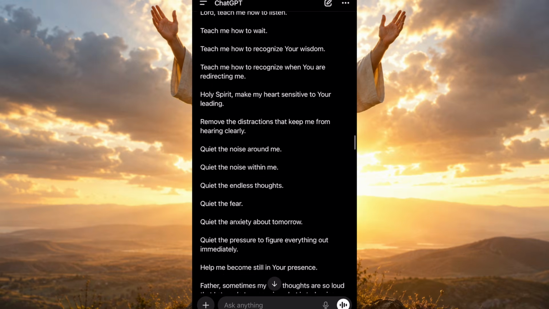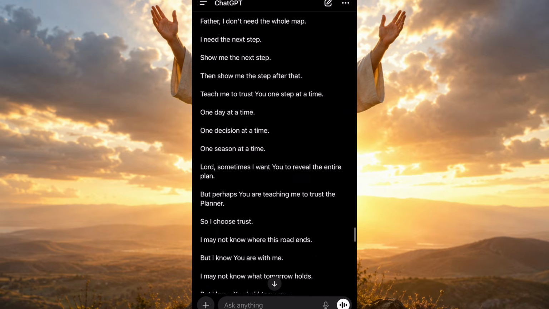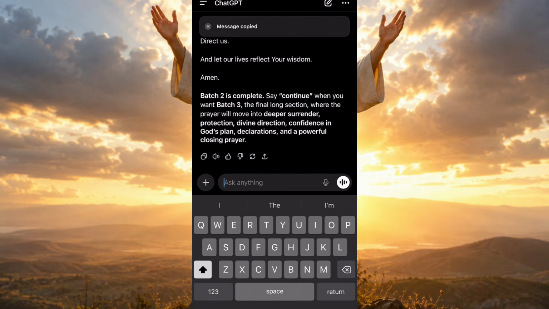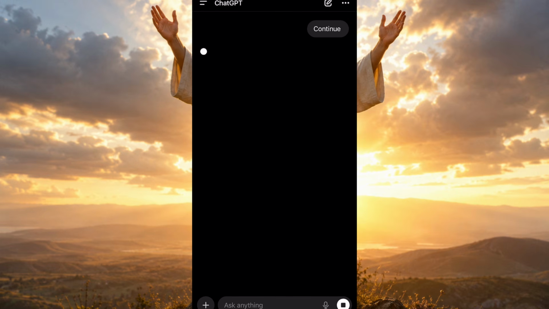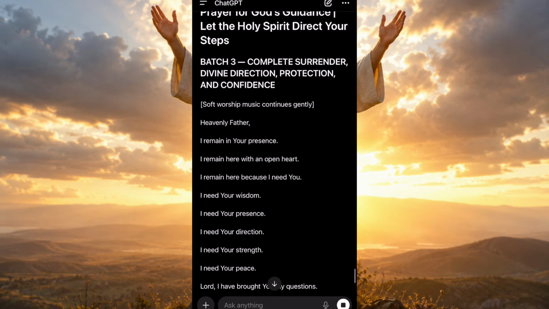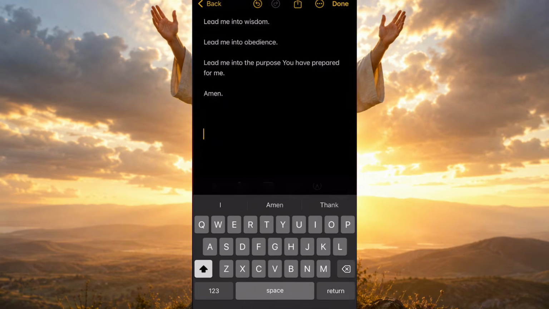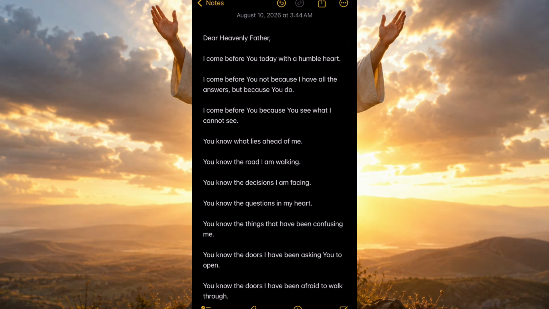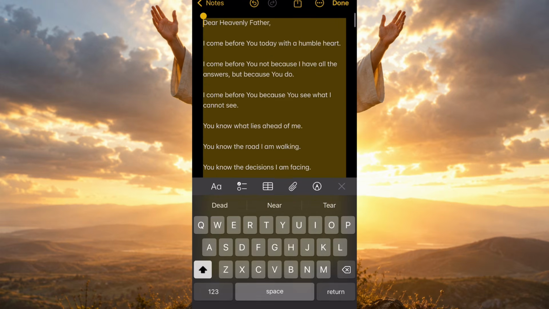Now you can see that ChatGPT is done writing the second script. I'm going to come back here, scroll to the last part, and copy the second script. Then I'm going to say continue. So ChatGPT is going to continue with the last, which is the third script. As ChatGPT is writing it, I'll go back to my notepad and paste it. Copy it. Let's copy it. I'm just going to copy it like this.